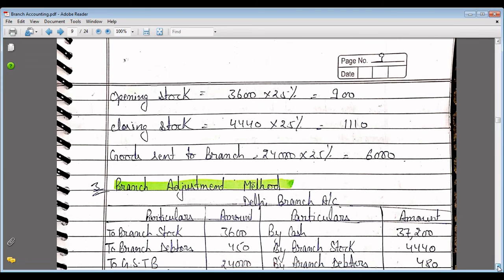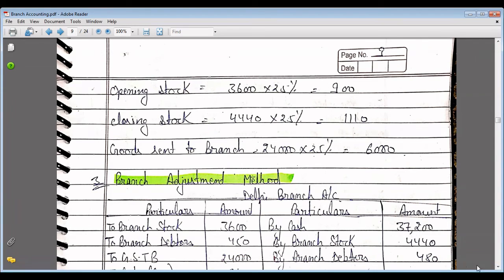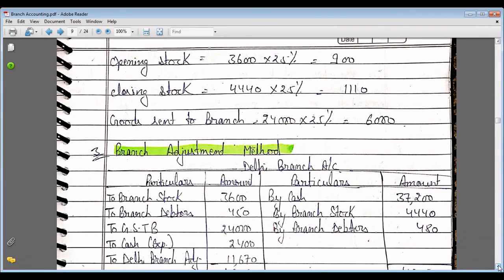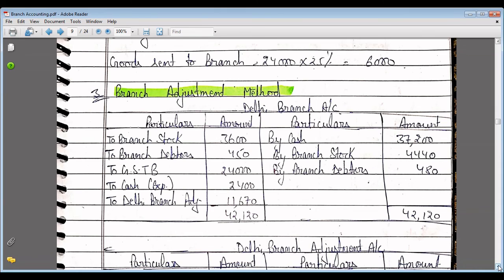Now we will solve this same question by the branch adjustment method. According to this method, in the Delhi branch account, branch stock account 3600, that is given in the question. Branch debtors 450 as given in the question. Goods sent to branch 24,000 as given in the question. To cash, that is for expenses, 2,400 as given in the question. By cash 37,200 given in the question. Branch stock 4,440 rupees, closing stock given in the question, and branch debtors, closing debtors 480 given in the question.